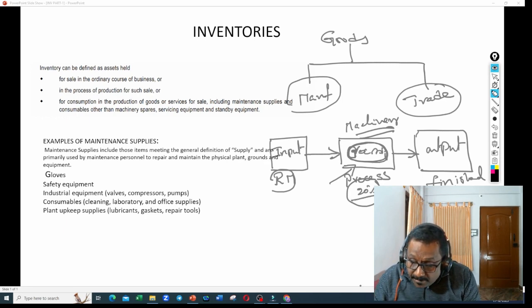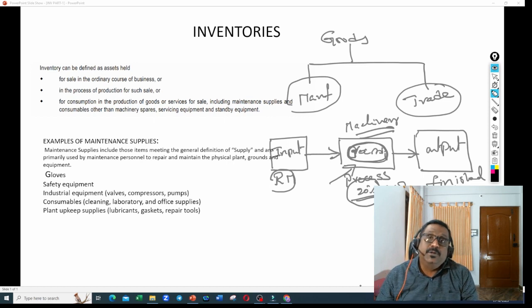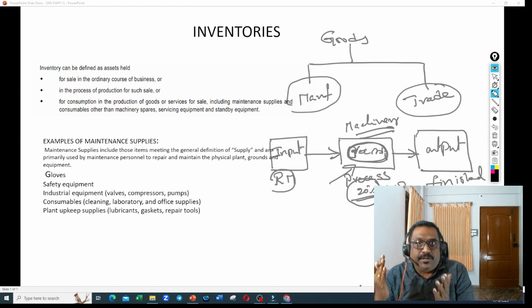Whatever 10% or 20% is left without completing the total process is called work in progress, WIP. That means 10 to 20% of the raw material left in the machinery without completing the total process is called work in progress. I just took 10 to 20%. It doesn't mean that every time it is 10 to 20%. Please don't question me on that.